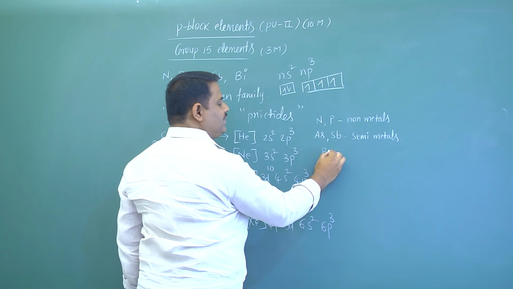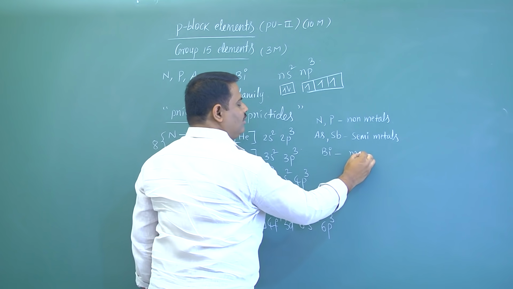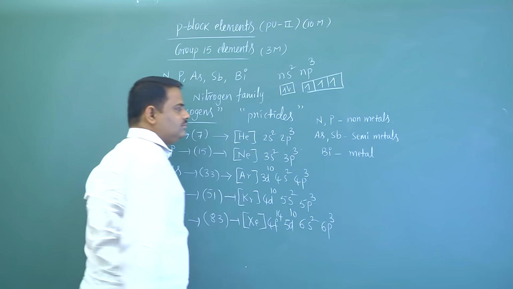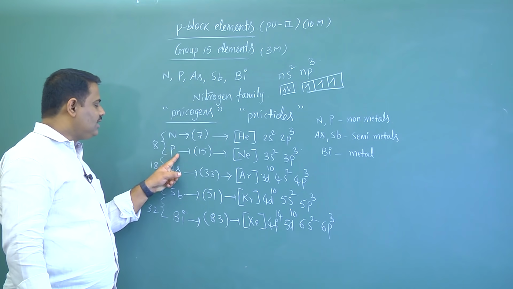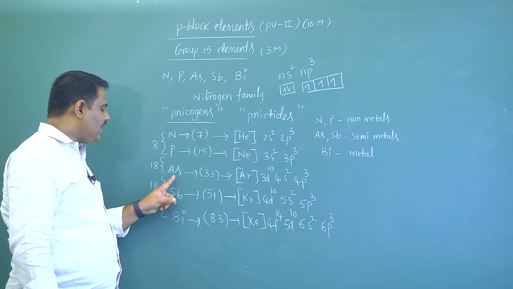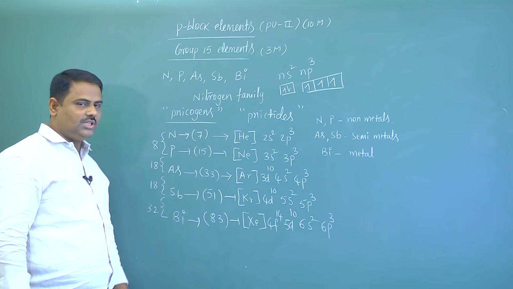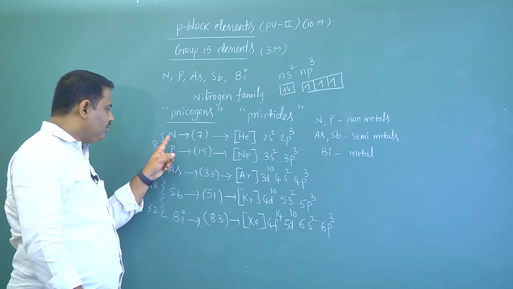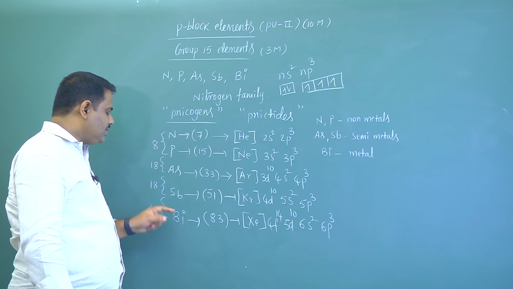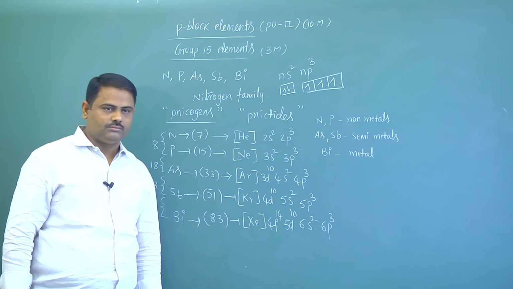Last one, that is bismuth, this is pure metal. So nitrogen and phosphorus are non-metals, arsenic and antimony are semi-metals or metalloids, bismuth is pure metal. As you are moving down the group, metallic nature increases.